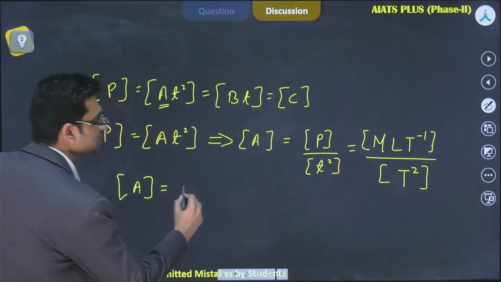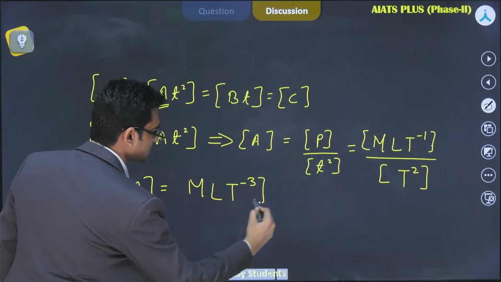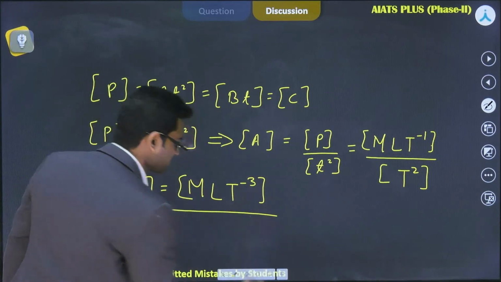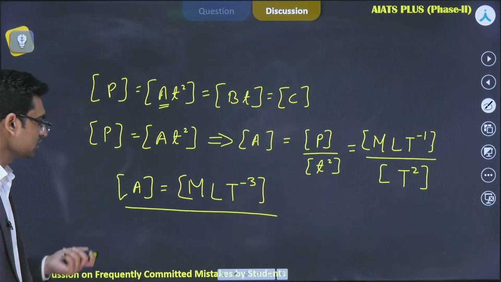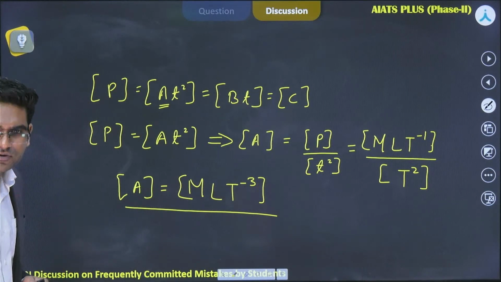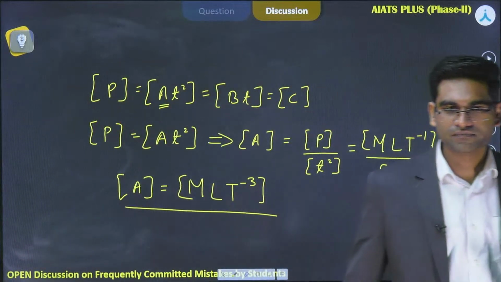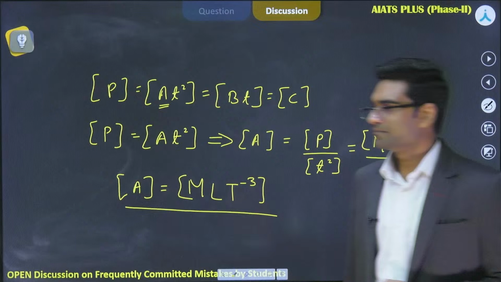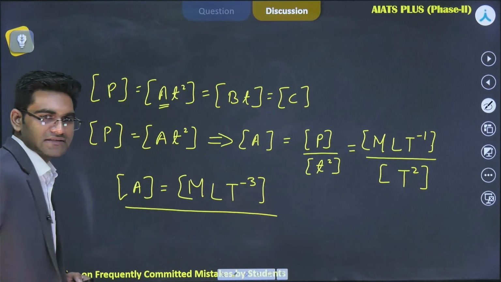So this will give me the answer as MLT to the power -3. Got it? Yes, Ramu. Very good. No, it should be T to the power -3. This should be MLT to the power -3.